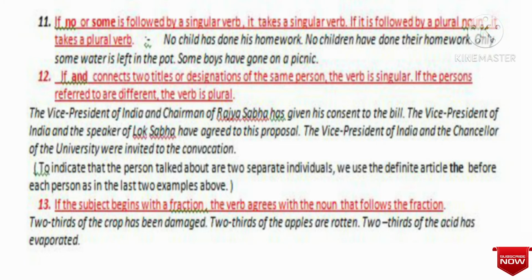2/3 of the crop has been damaged. Here crop is uncountable and there is a fraction, that is 2/3. Another is, 2/3 of the apples are rotten. Here apples is countable and plural, so the verb is are, it is plural. 2/3 of the acid has evaporated. Acid is uncountable, like oil, petrol. So we used has.